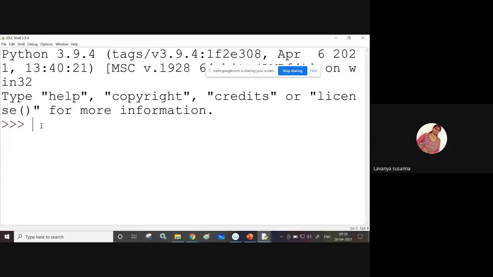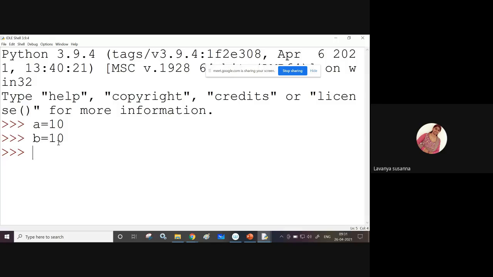Now a equal to 10, I'm assigning some value 10. Now I'm assigning b equal to 10. Here what is happening? For 10, memory will be allocated. First for this object, here all values are considered as objects. For value 10 memory will be allocated. a is tagged to value 10.